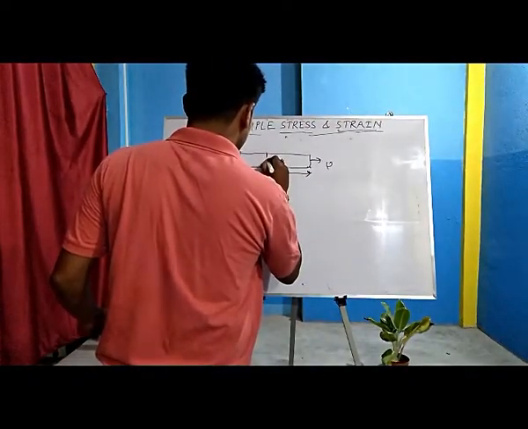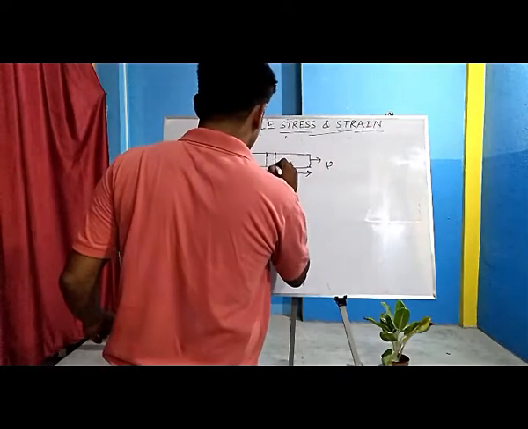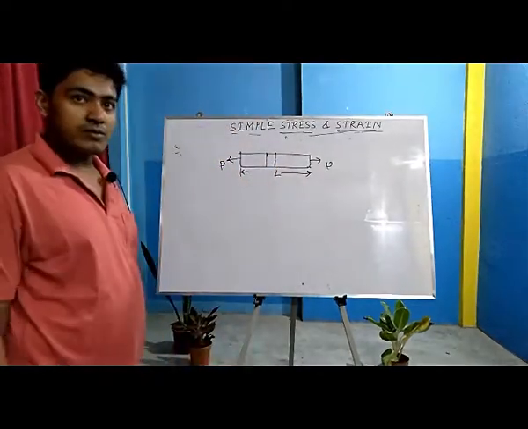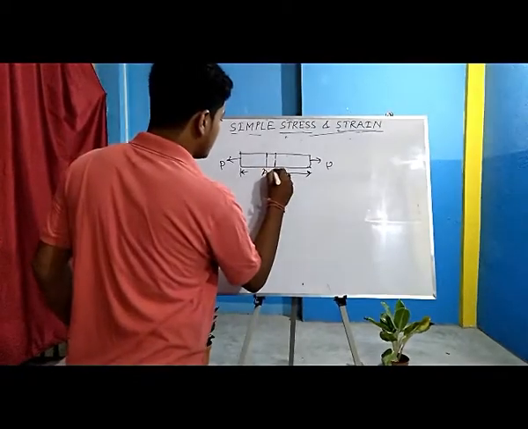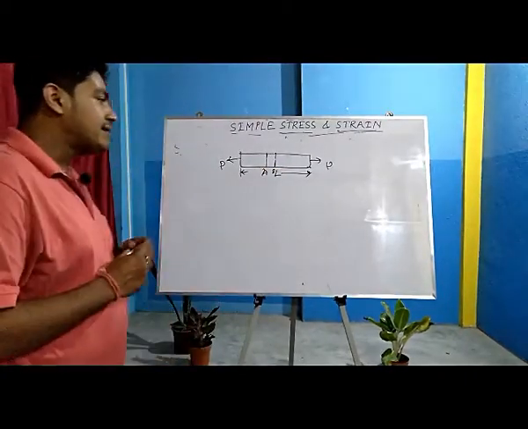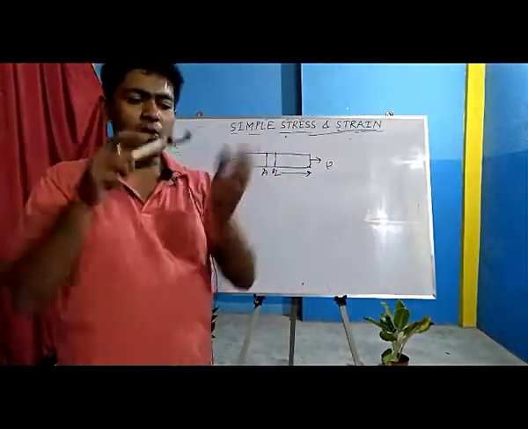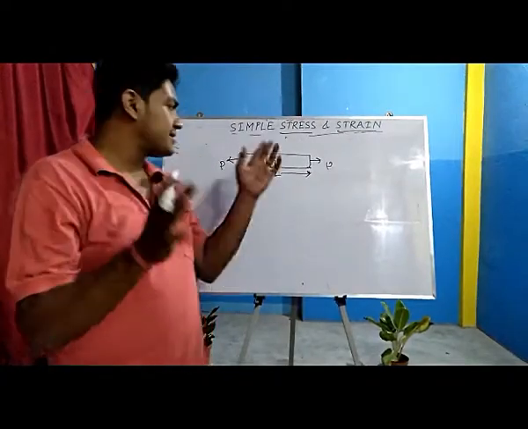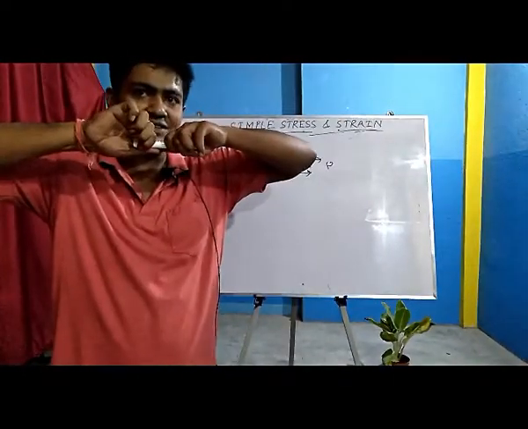You can say these are two layers of the body, which is A and another body. Now after applying the load, the body will get stretched. This is a tensile load, as you can see. So the body will get stretched.